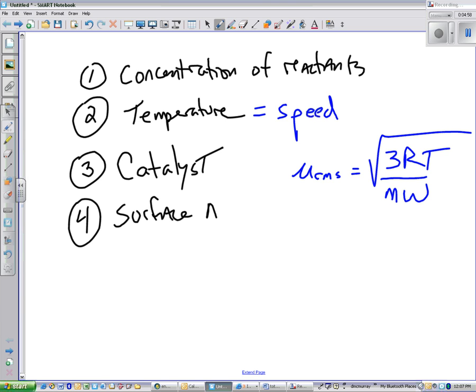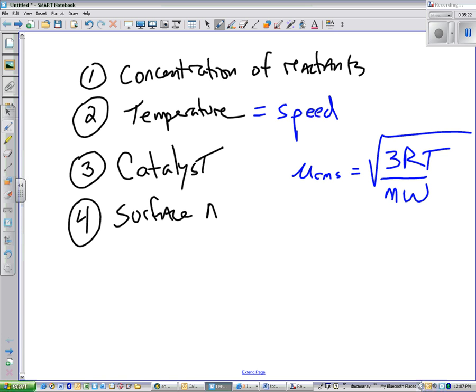Well, this equation gets us the velocity of the particle, and it's directly related to temperature. It's the only thing that can change in this particular reaction. So if we increase temperature in this equation, we can increase speed. If we increase speed, the particles could hit each other more intensely. We could have something that might overcome the activation energy more.